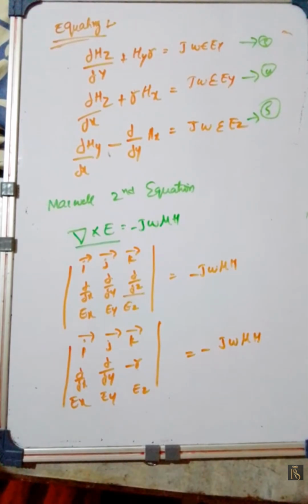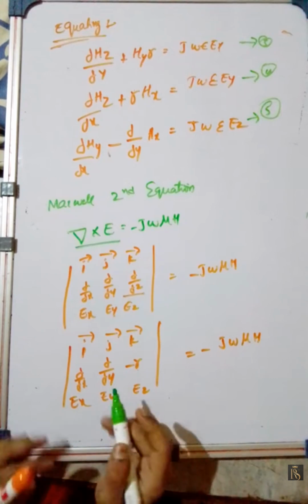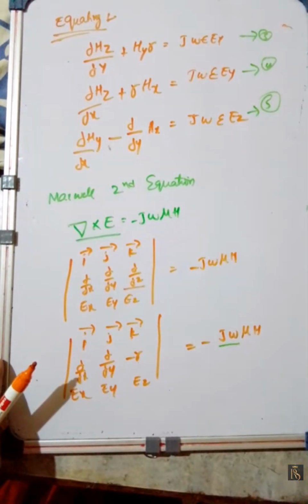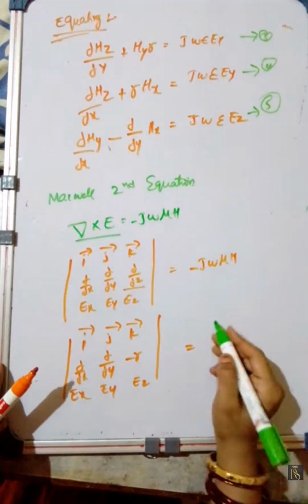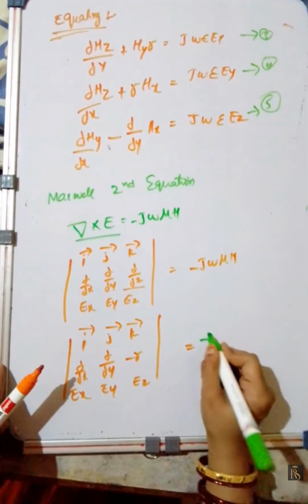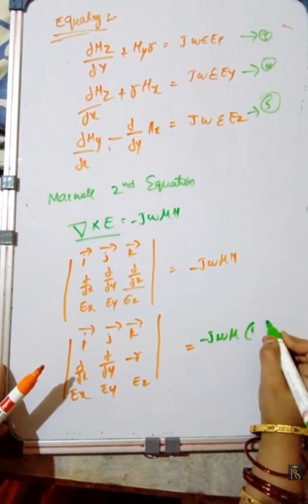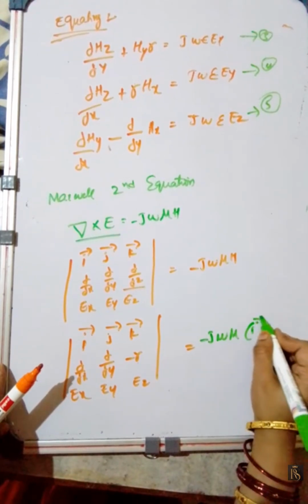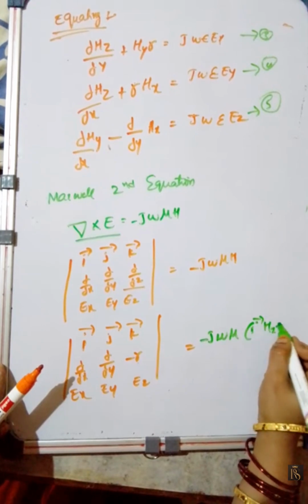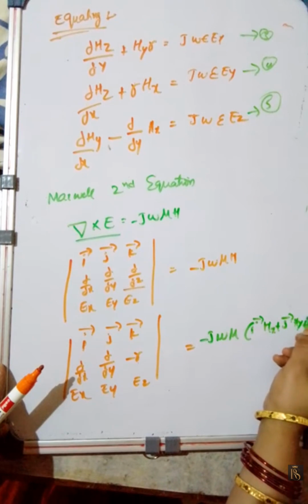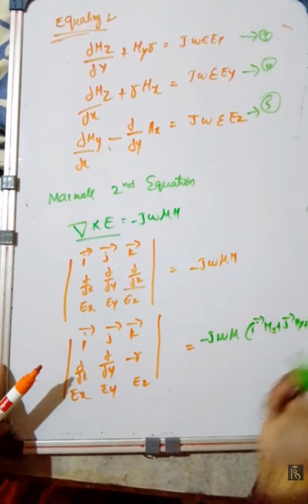Now expanding these equations, what we will get? I am expanding this one. Minus j omega mu times h, whereas the h value is I bar hx plus j bar hy plus k bar hz.